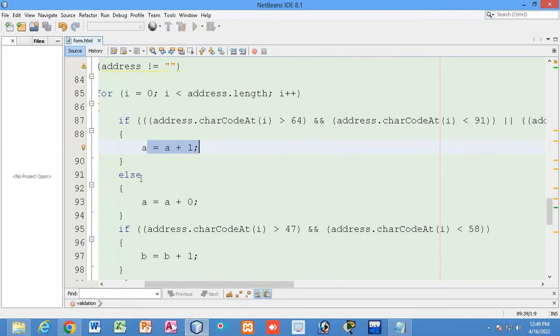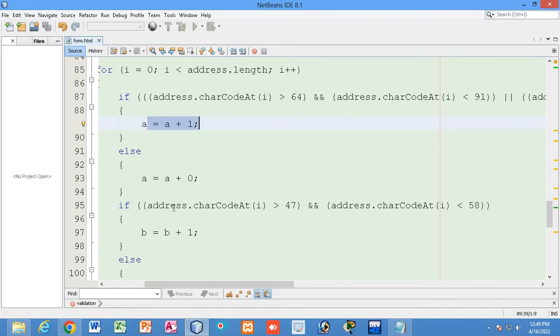A will be A plus 1. Otherwise, if the user has not given an alphabet, then A will be A plus 0, that means the value will not be incremented. So it will go on checking, each and every position will be checked.